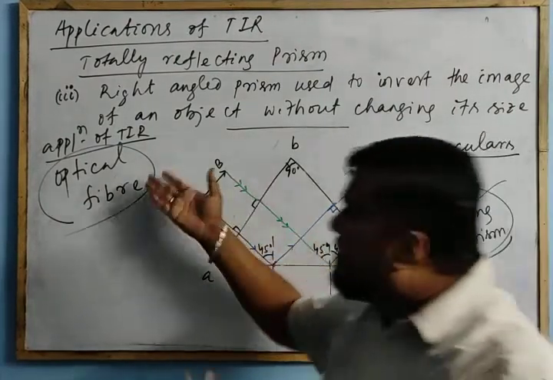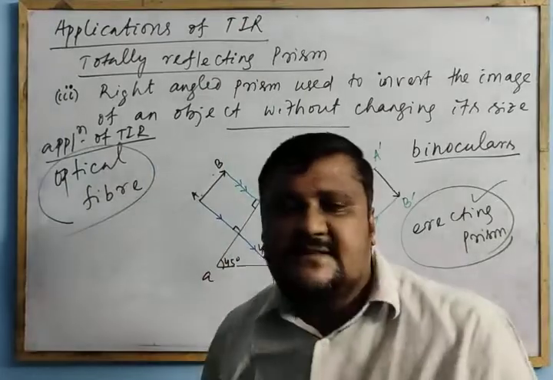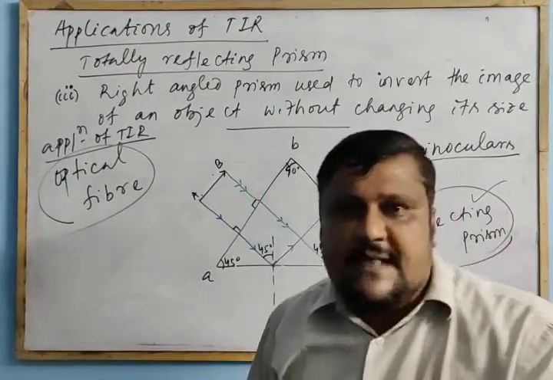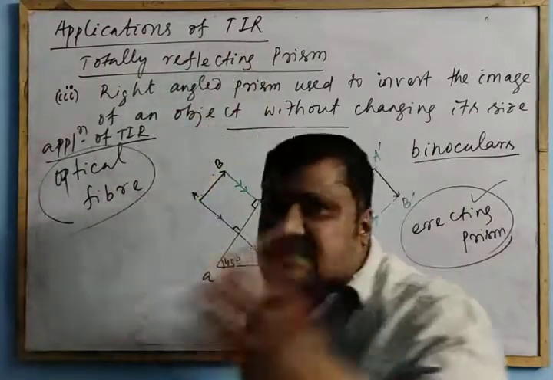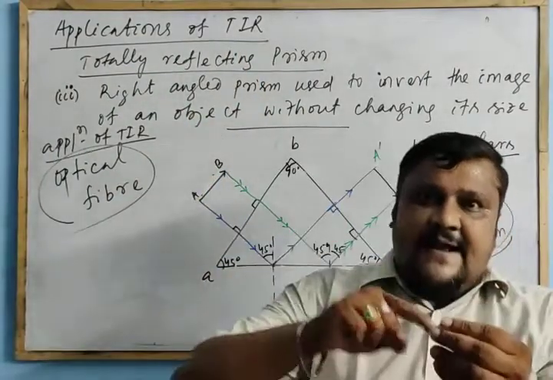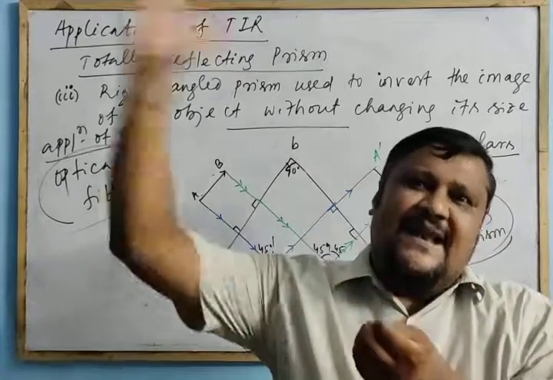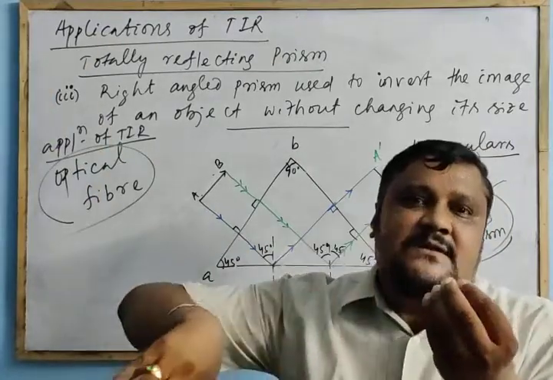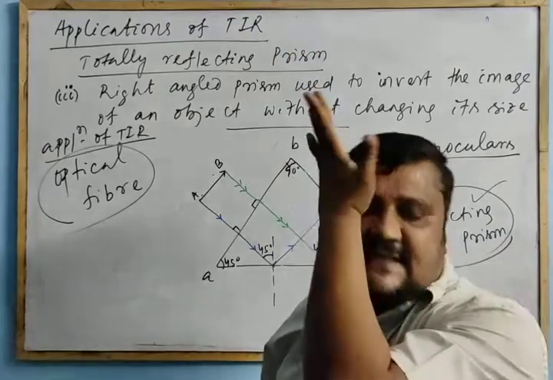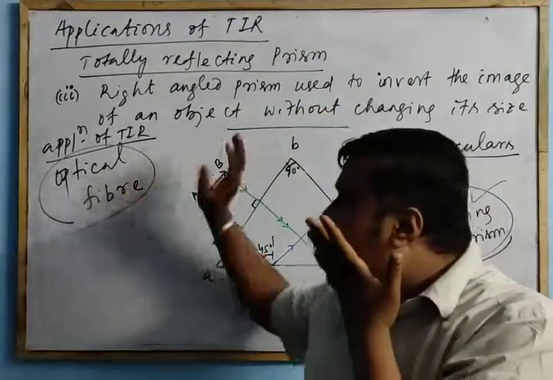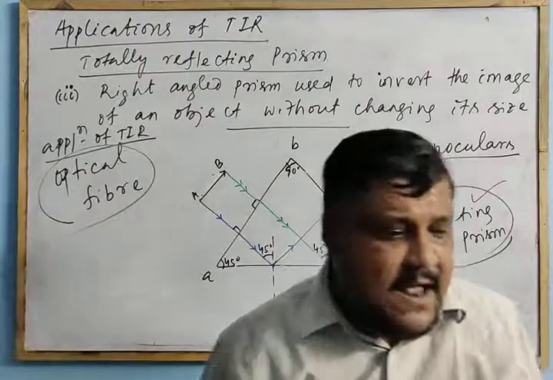There are so many applications of optical fibers. We use TIR here because in TIR the ray of light incident gets completely reflected, no energy loss. There is no decrease in intensity of light. The same light is reflected. That is why we use it in optical fiber. This is also another application.